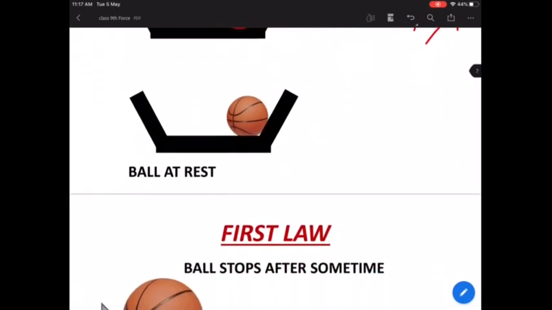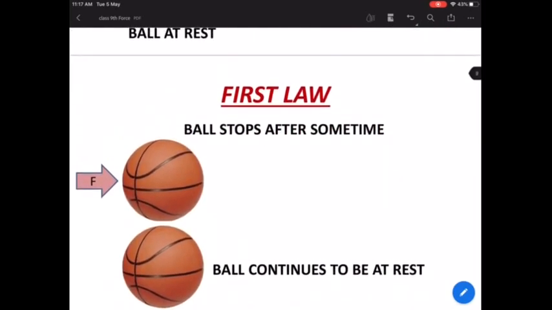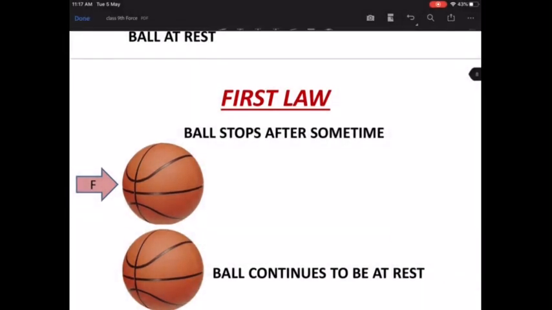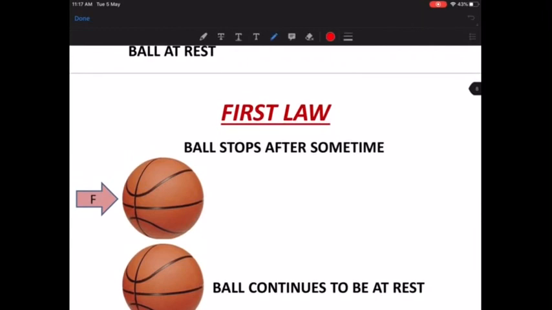Okay, fine. Now, as you saw in the previous slide, what did we discuss? We discussed that any object, let's say for example a ball or a trolley or whatever it is, if it is at rest, and you do not apply any force, the ball will continue to be at rest. Look at the second ball here and look at the first ball. If the ball is at rest and you do not apply any force, it will continue to be at rest. Nothing is going to happen to the ball.